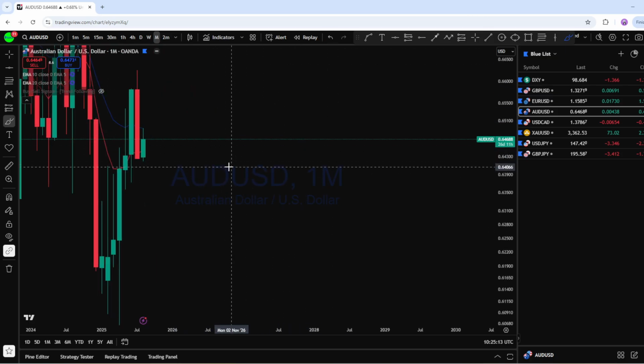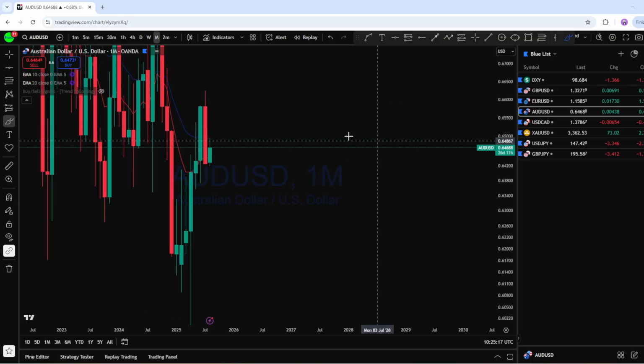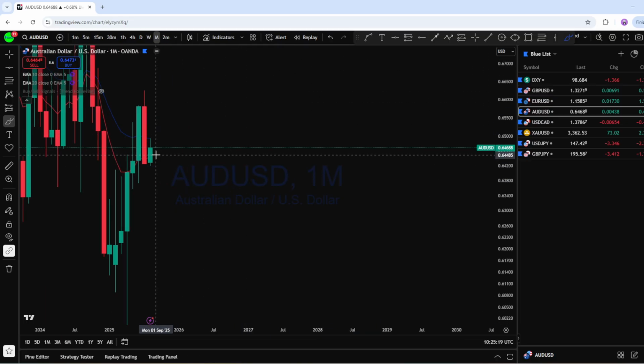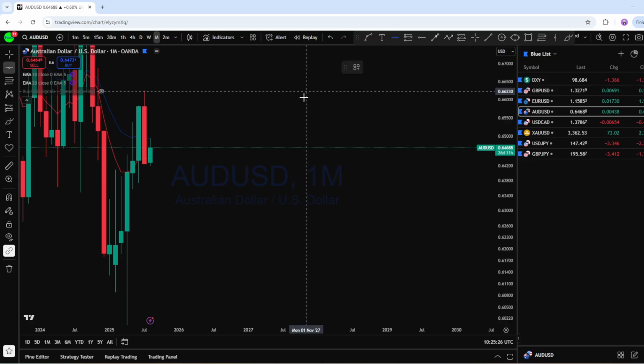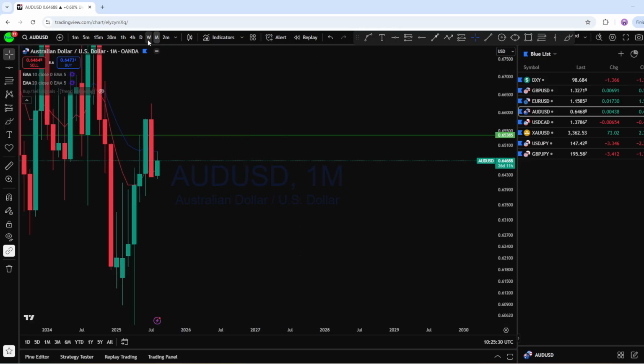After the cross of this low, the bulls started to push back to the upside, and I think this month the bulls may potentially continue to push back to the upside, at least to the monthly resistance line or cross of this high on the lower time frame.